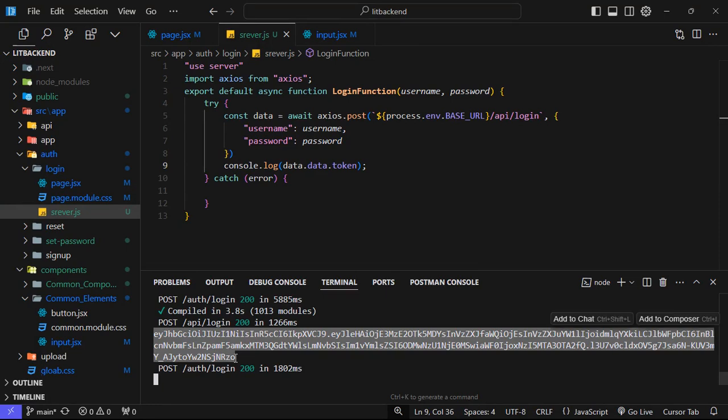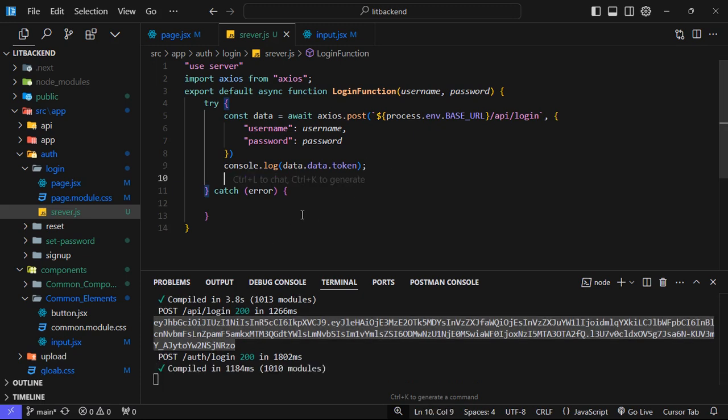Now guys, till now what did you understand? We have one server which is running, correct, and that server has some APIs, and with those APIs we are hitting and we are getting the token, correct? Till now we have done this. Now what's next? So now I will save this token inside my header.